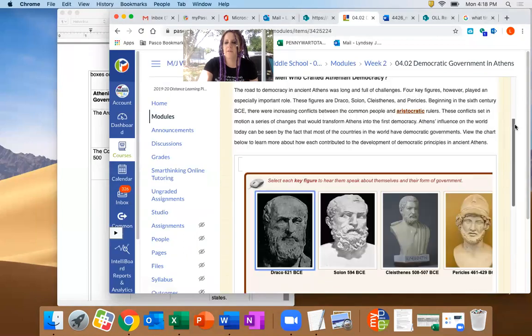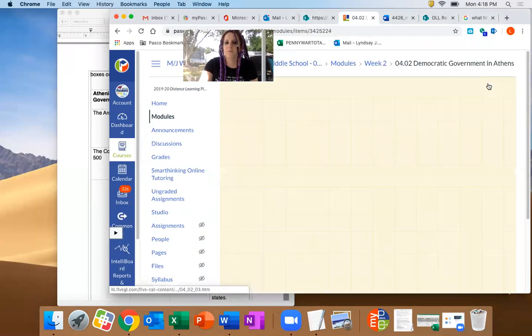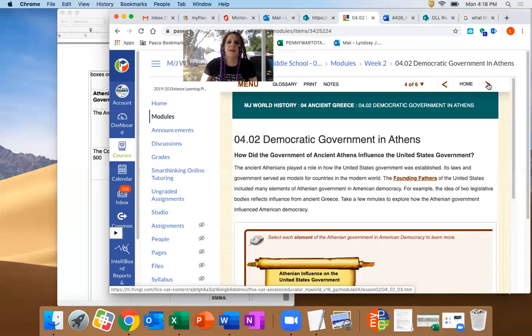And then this final chart: Democratic government in Athens. How did the government of ancient Athens influence the United States government? The ancient Athenians played a role in how the United States government was established. Its laws and government served as models for countries in the modern world. The founding fathers of the United States included many elements of the Athenian government and the Athenian democracy. For example, the idea of two legislative bodies reflects influence from ancient Greece. Take a few minutes to explore how the Athenian government influenced the Athenian democracy.